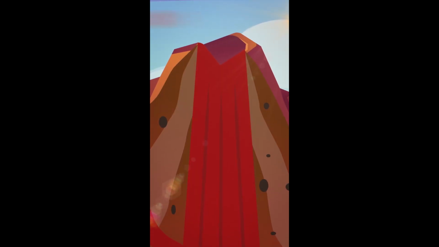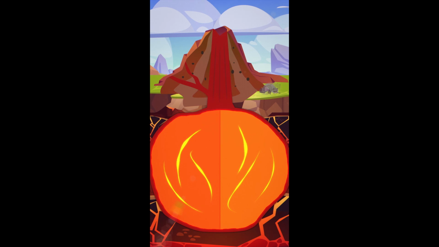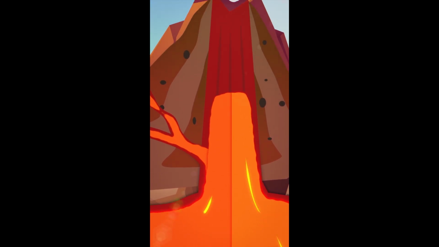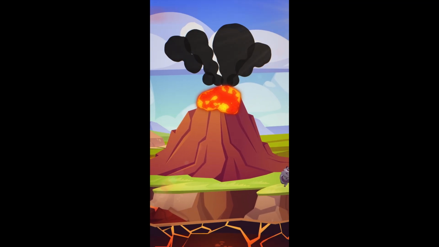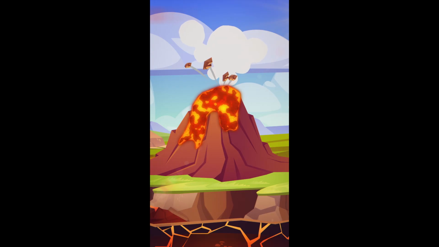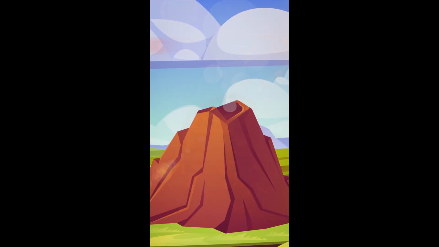Beneath a volcano at a great depth lies a magma chamber. As pressure increases within this chamber, the molten material, magma, rises through the volcanic conduit. When magma erupts from the volcano's vent, it is called lava. Fragments of rock, hot ash and toxic gases are also ejected into the air. In the open air, lava cools and solidifies, forming a mountain around the vent.